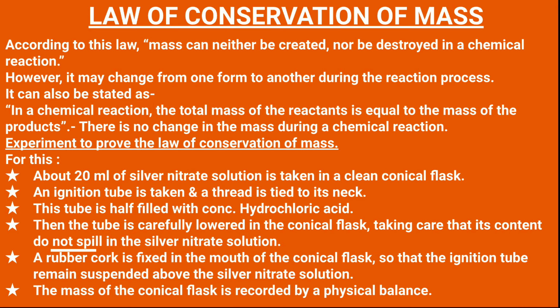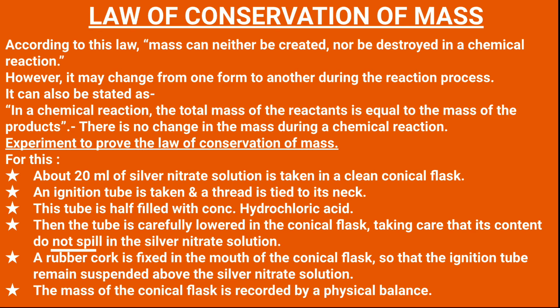In it, conc. HCl, that is hydrochloric acid, is poured in this ignition tube, and this tube is carefully lowered down in the conical flask in such a way that no conc. HCl drops into the silver nitrate solution. Now a rubber cork is fixed in the mouth of the conical flask, so that the ignition tube remains suspended above the silver nitrate solution.